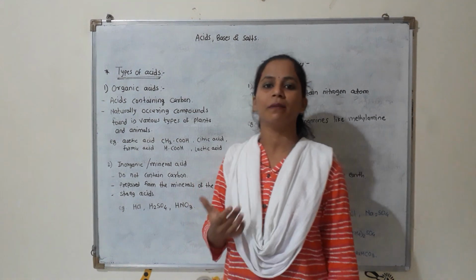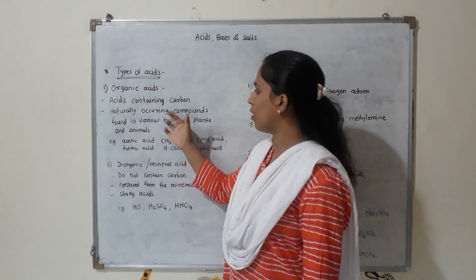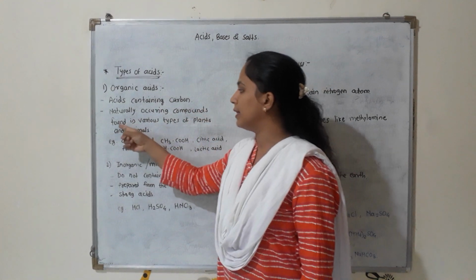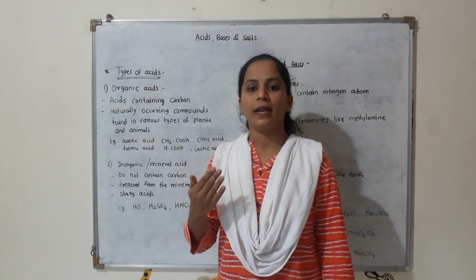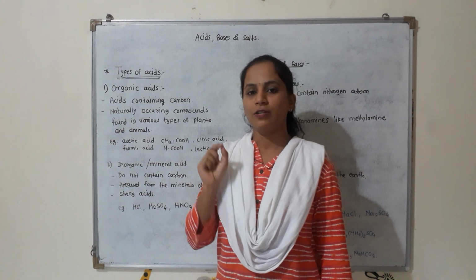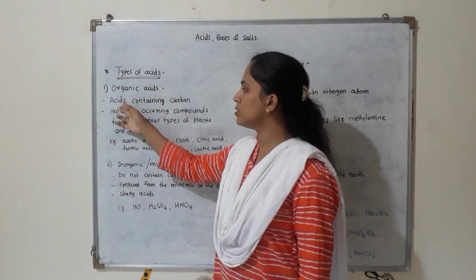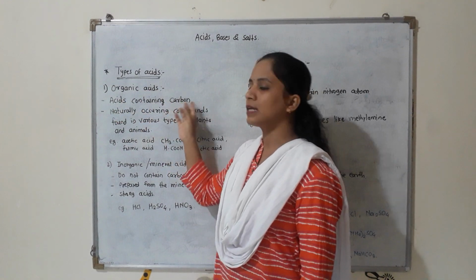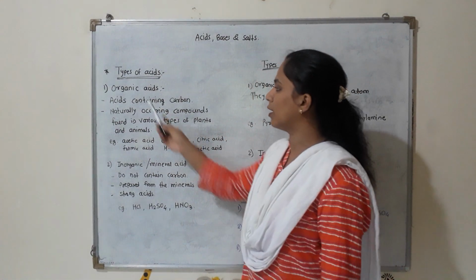Got it student? What is meant by organic acid? These organic acids are naturally occurring chemical compounds and these are found in various types of plants and animals. And I will just tell you how to identify these organic acids. Those acids which contain carbon in them, whose formula consists of carbon, are called organic acids.